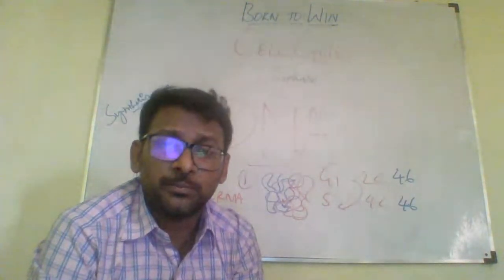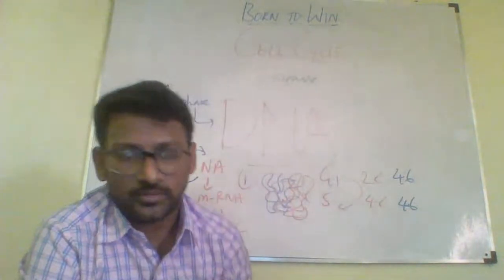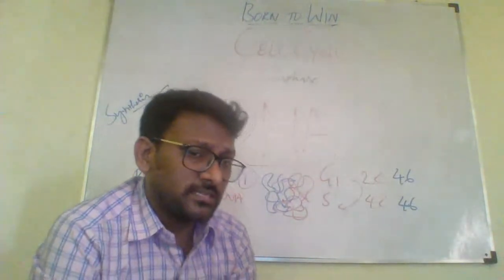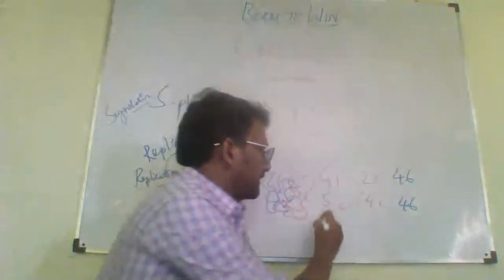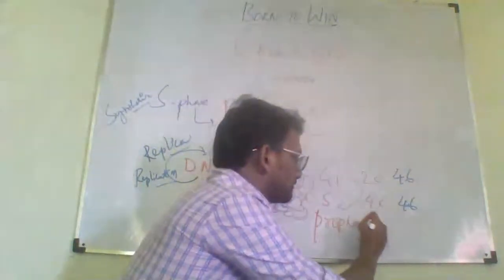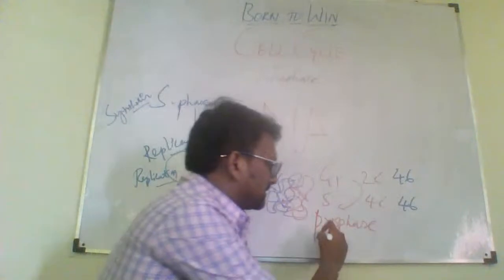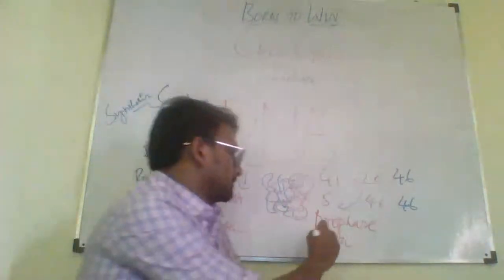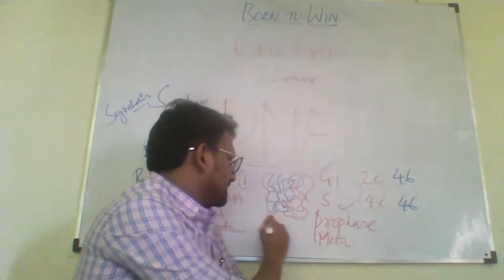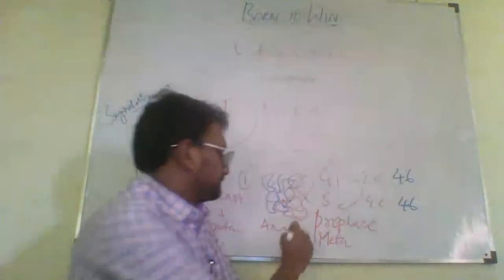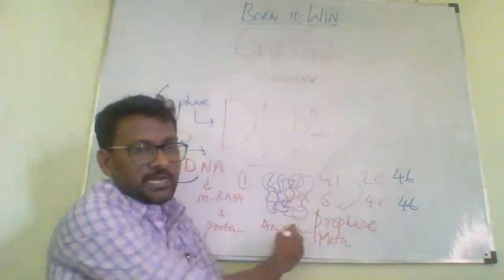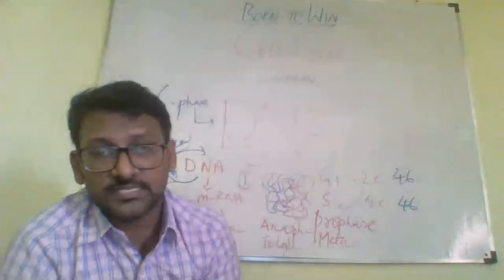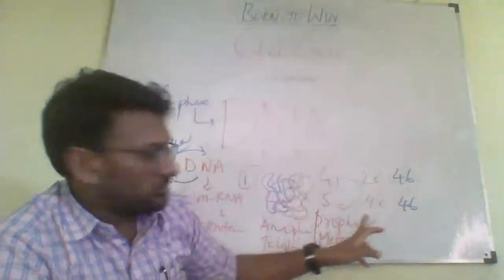M phase starts with PMAT C. P is prophase, right? That also I will try to explain. So PMAT C, if you can write that: P is prophase, M is metaphase, A is anaphase, T is telophase, and C is cytokinesis. So the cell would enter into this PMAT, right?